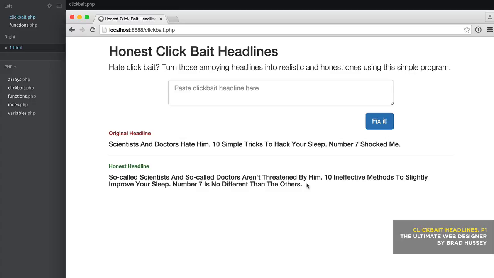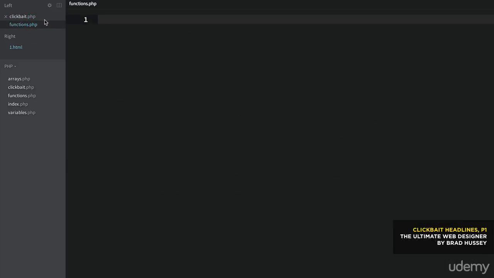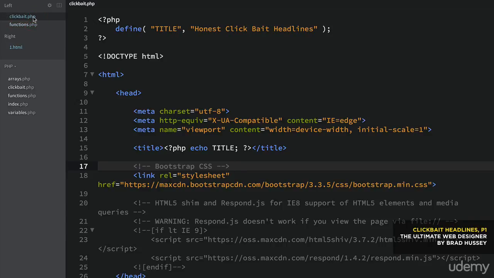So let's jump in. A couple things you're going to want to do before we get started is add 2 files: clickbait.php and functions.php. Functions is going to have nothing in it right now. We'll come to it later. Clickbait.php is where we're going to have our HTML, and we're going to have the form, and we're going to basically build the PHP functions and whatnot.